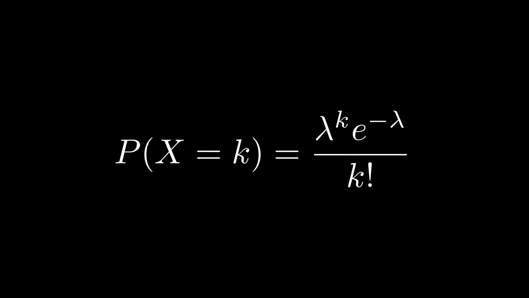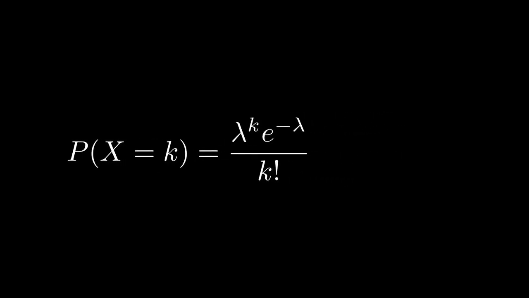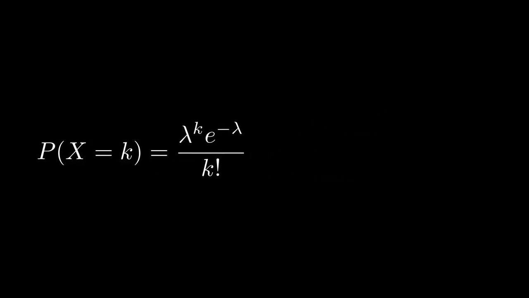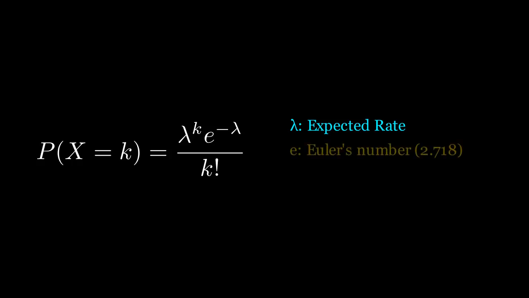Let's look at the mathematical anatomy of the Poisson formula. The probability of observing k events is equal to lambda raised to the power of k times e raised to the power of negative lambda, all divided by k factorial. Here, e is Euler's number, approximately 2.718. This formula might look intimidating, but it elegantly balances the expected rate against the diminishing probability of extreme outliers.